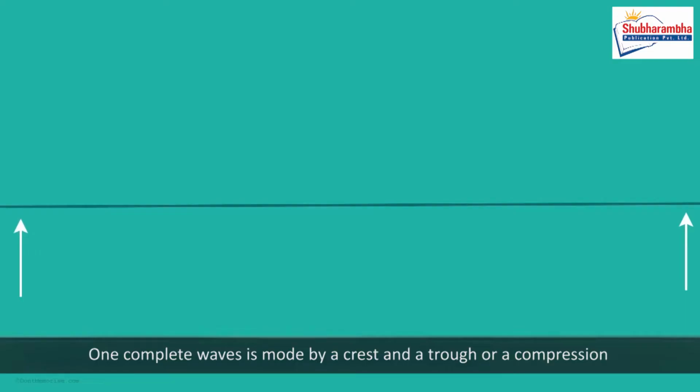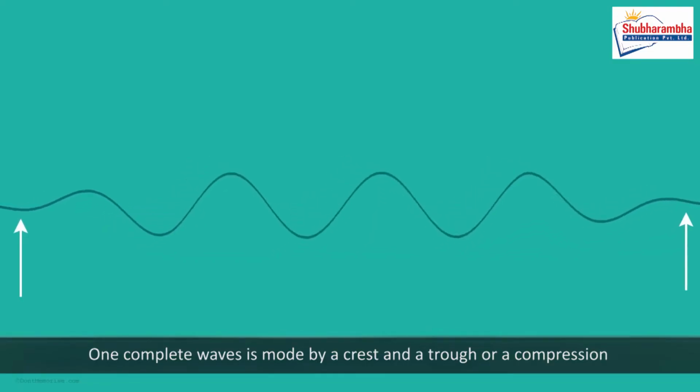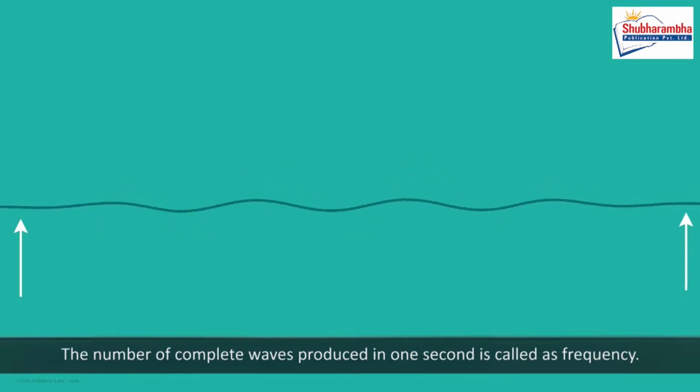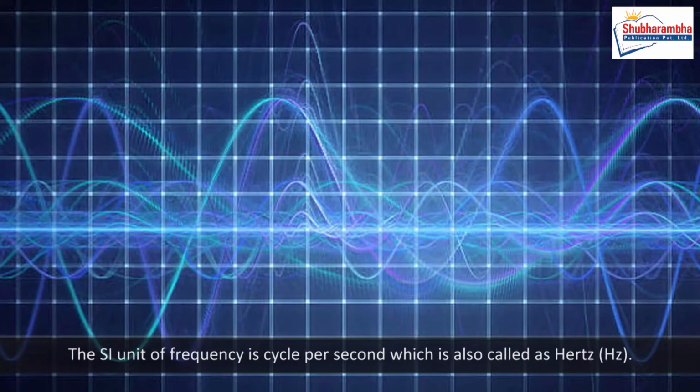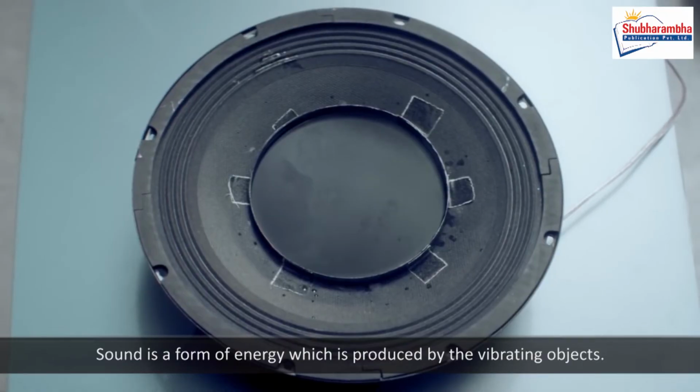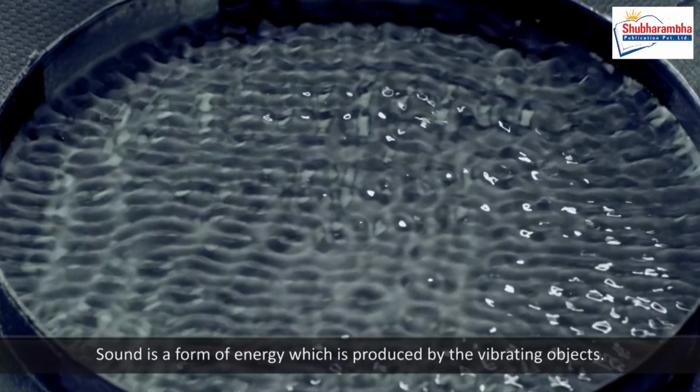Frequency. One complete wave is made by a crest and a trough, or by a compression and a rarefaction. The number of complete waves produced in 1 second is called frequency. The SI unit of frequency is cycle per second, which is also called hertz. Nature of sound. Sound is a form of energy which is produced by vibrating objects.